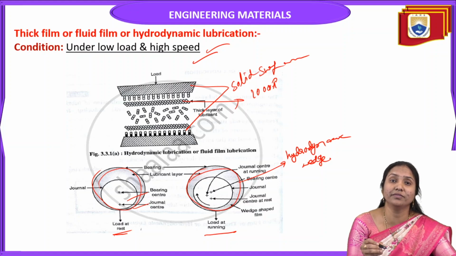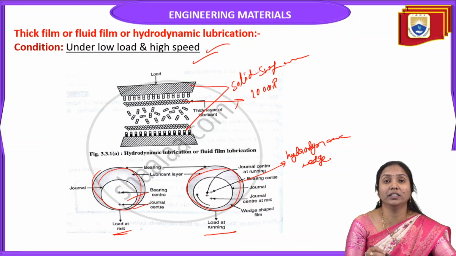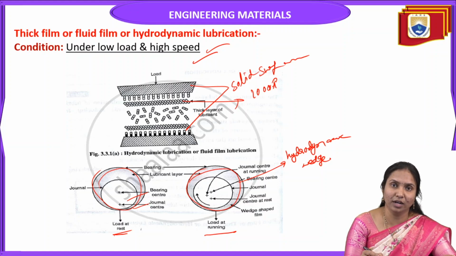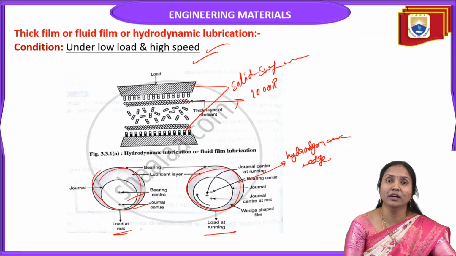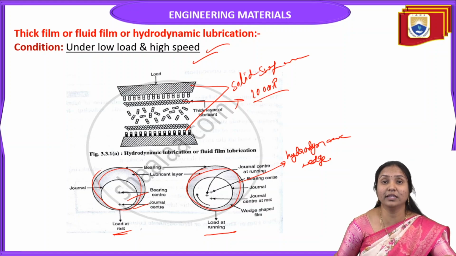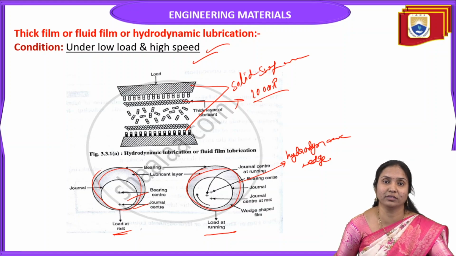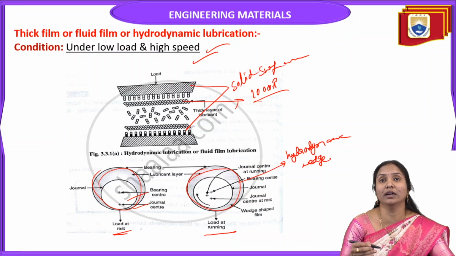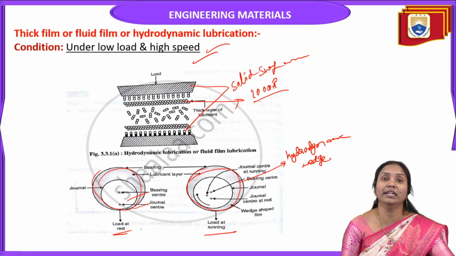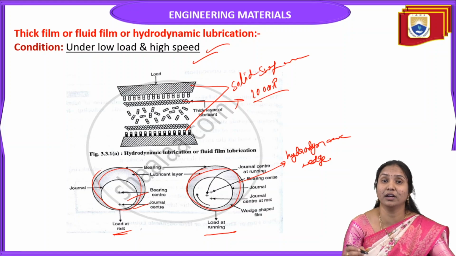If we use a normal lubricant and the thickness is low, it easily undergoes friction, which increases the friction rate. So the thickness of the lubricant is at least 1000 angstroms. In thick film lubrication the condition is low load and high speed. If the load is high, the lubricant easily undergoes decomposition, so we cannot use this type of lubricant.